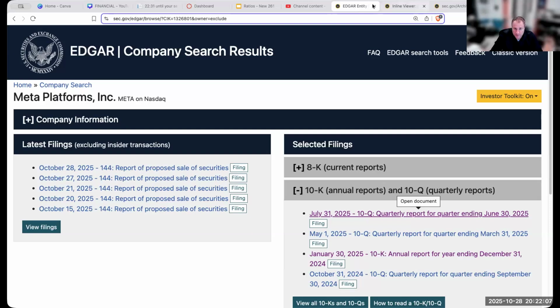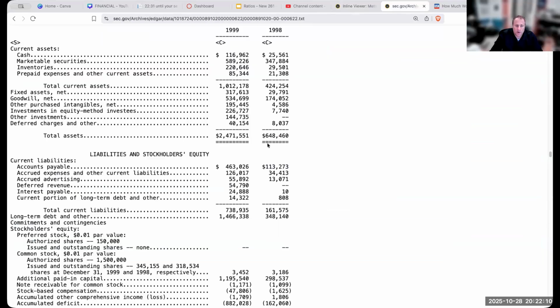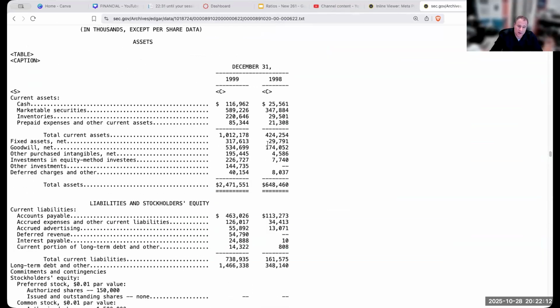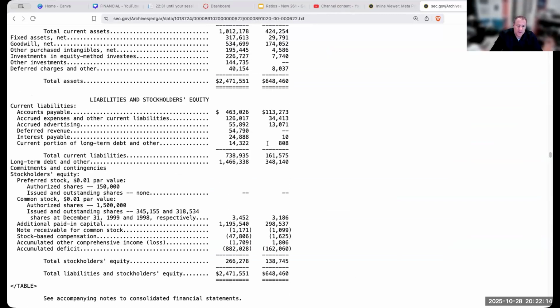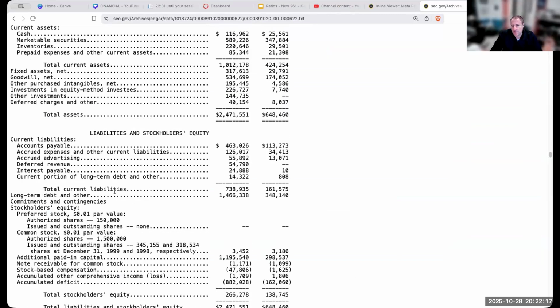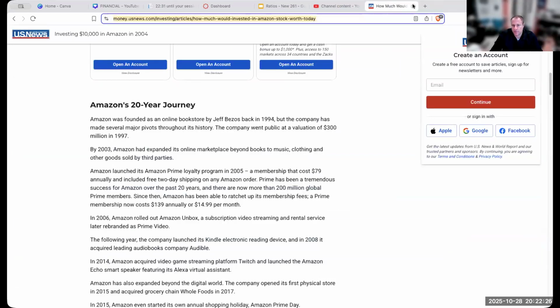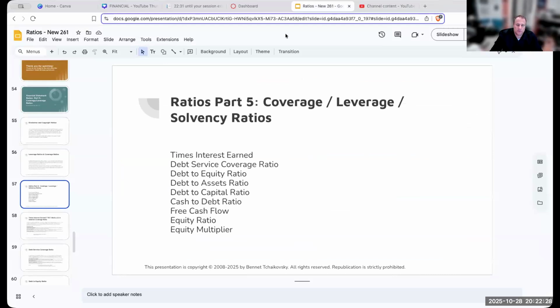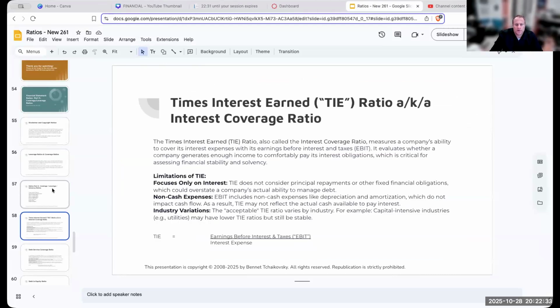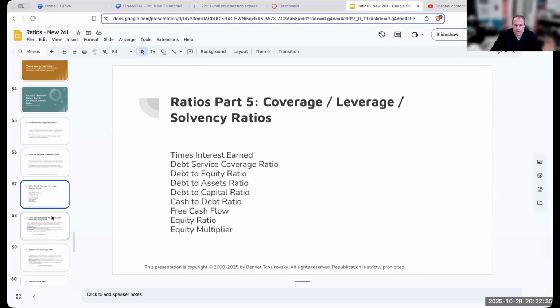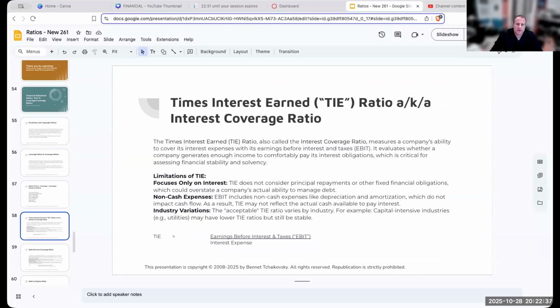A lot of companies choose to use debt financing. When Amazon first started, way back when in a galaxy a long time ago, far, far away, they were funding their operations with debt. So it's really up to the individual company how they're going to decide to do it. Let's go ahead and take a look at some of these different ratios. One of the most important ones is going to be times interest earned.